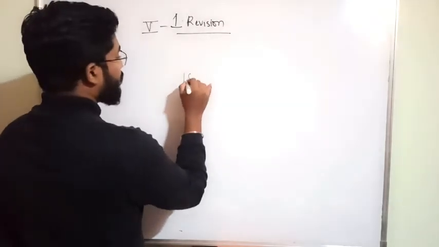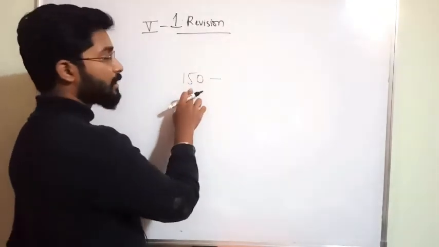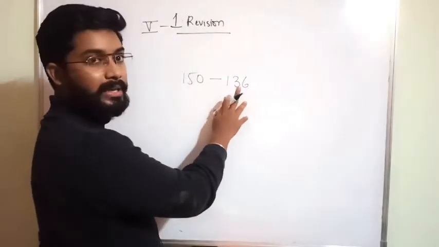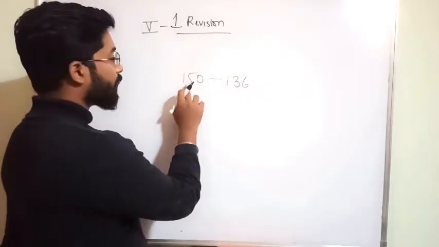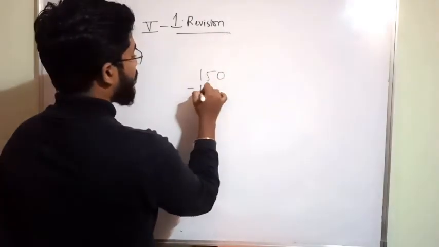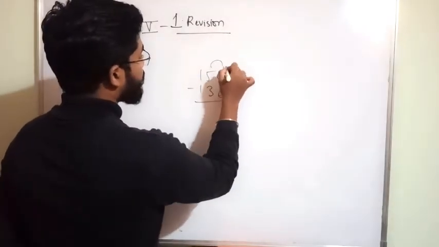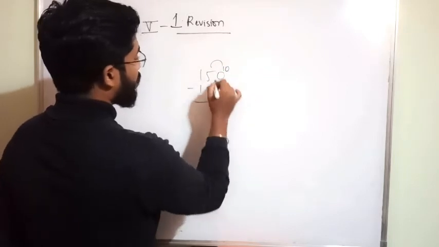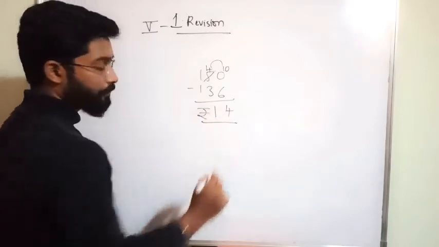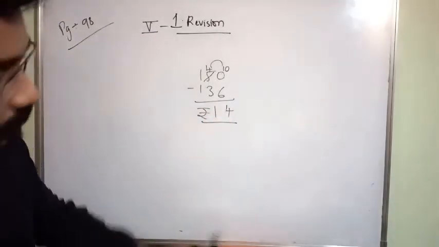So 150 is the amount she gave to the shopkeeper. So 136 is your bill. How much should you get back? 150 minus 136. How much? 150 minus 136. This is 10. 10 minus 6, 4. Here you will get 4. 4 minus 3, 1. 14 rupees she should get back.